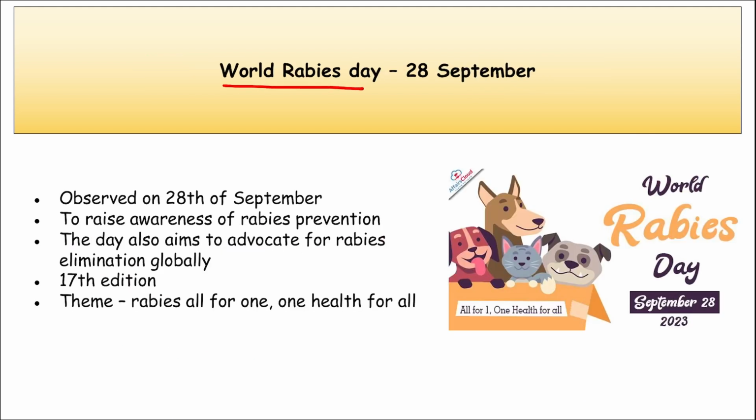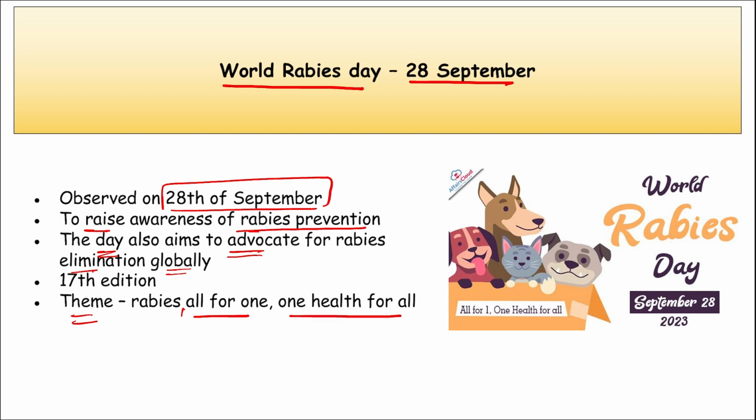Next, World Rabies Day. It is observed on 28th of September to raise awareness of rabies prevention. The day also aims to advocate for rabies elimination globally. This was the 17th edition of World Rabies Day, and the theme here is Rabies: All for One, One Health for All. This is the theme you need to remember. Correct? On 28th of September.